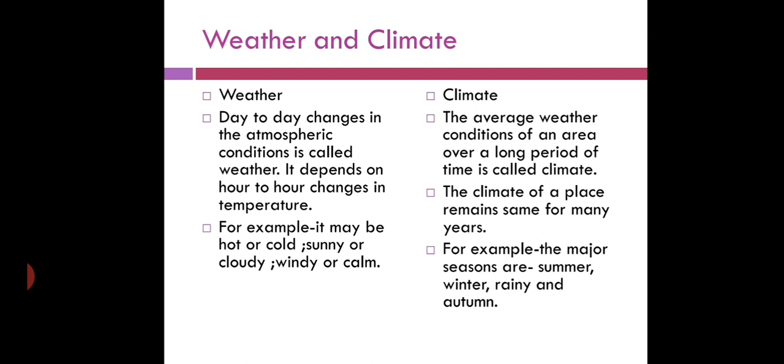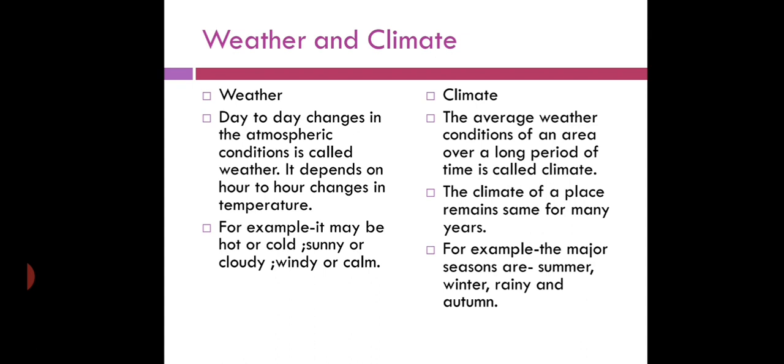Example of weather: weather may be hot or cold, sunny or cloudy, windy or calm. Examples of climate: the major seasons are summer, winter, rainy and autumn. Means in these seasons the weather remains the same for many months even. What is the main difference between weather and climate? Weather is related with the short period of time and climate is related with long period of time.